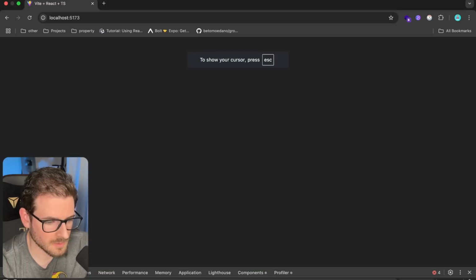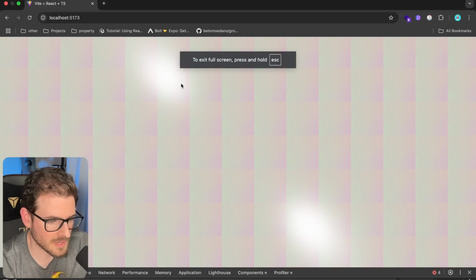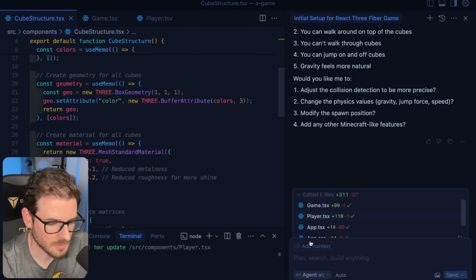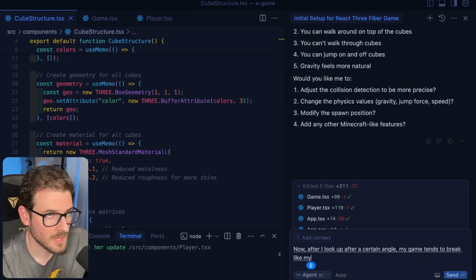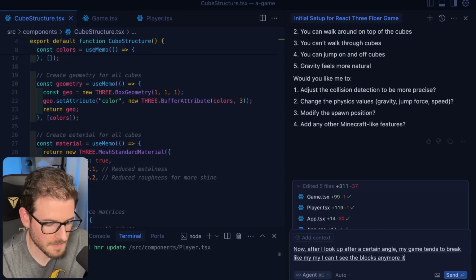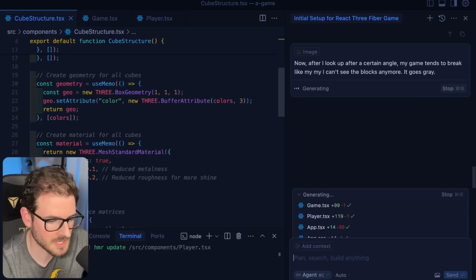Okay, so now, oh, we made some progress. Hold on. After a certain angle, it breaks. Now, after I look up, after a certain angle, my game tends to break. I can't see the blocks anymore. It goes gray. Based on a gray picture, so it can really understand what I'm talking about.